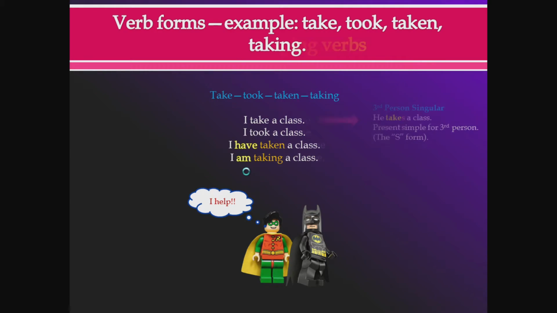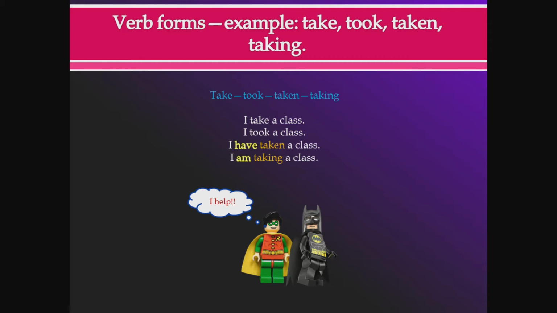So that's like Robin, ha, ha, ha. So these are called helping verbs. So that's like they help the main verbs. They're like helping verbs, right? So helping verbs clarify the meaning of the main verb.